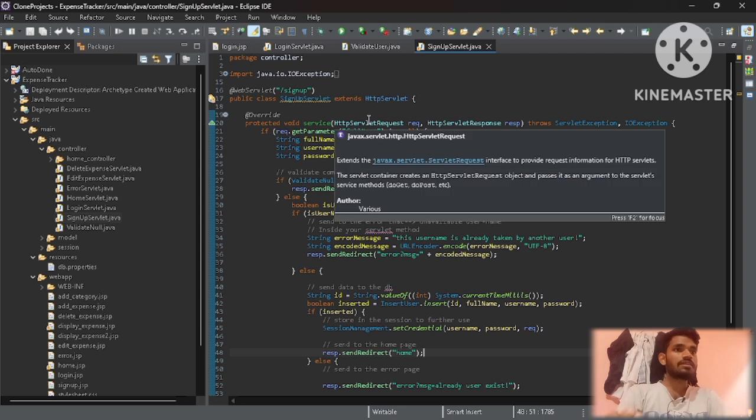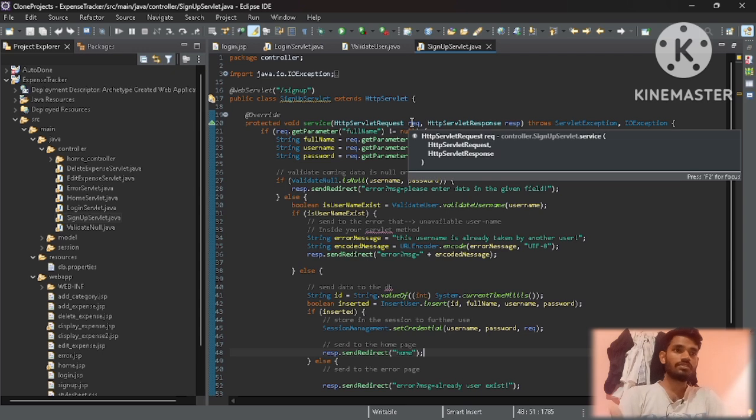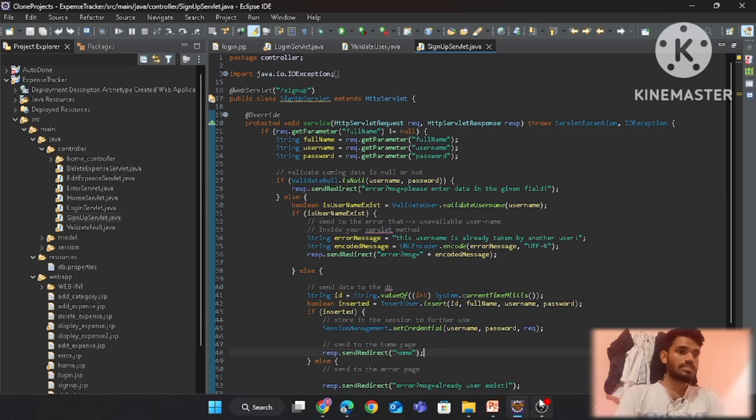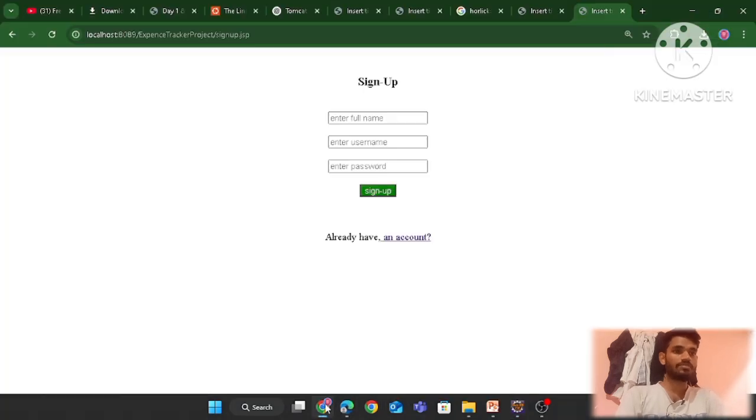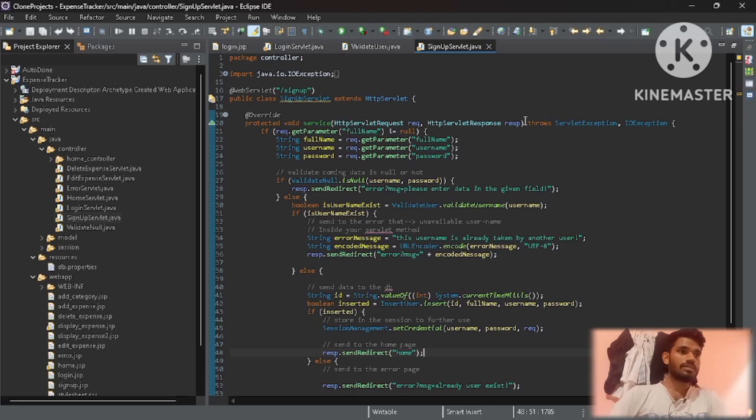First this endpoint will be called, then the service method, which has two parameters, the request and the response. The request holds all the parameters from the form. Here we can see the form, so this data comes to the request, and with the help of the response we can redirect to another page.